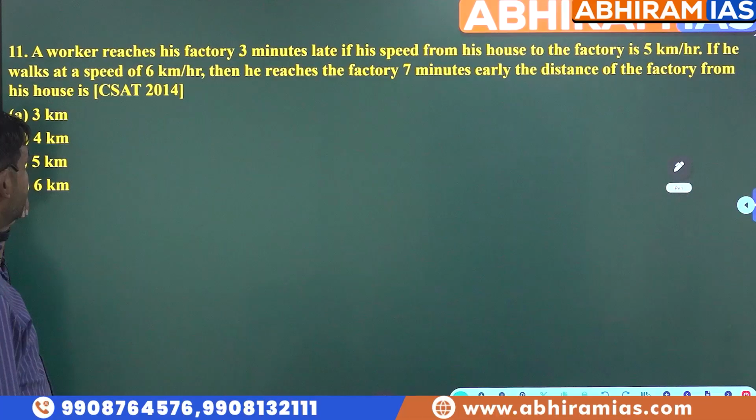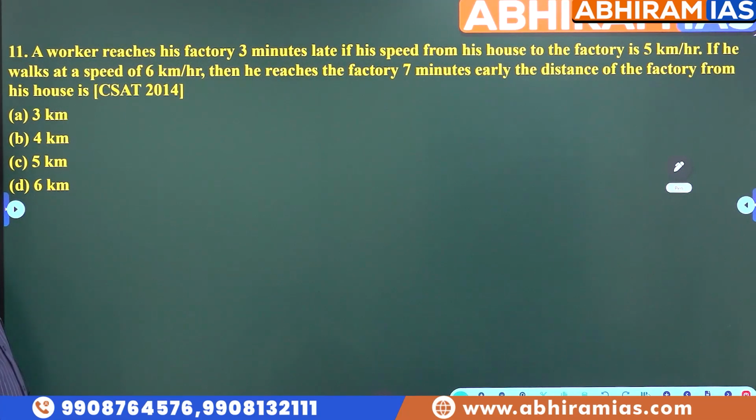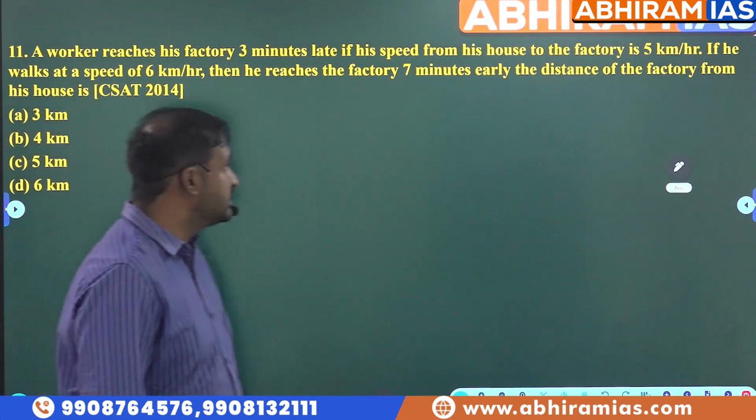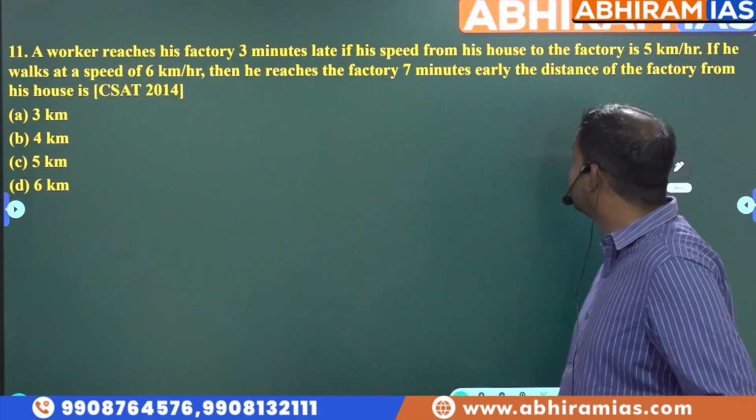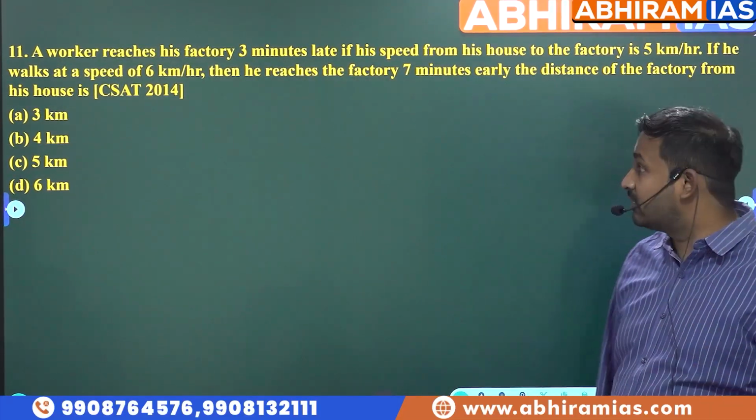Now see here, a worker reaches his factory 3 minutes late if his speed from his house to the factory is 5 kilometers per hour. If he walks at a speed of 6 kilometers per hour, then he reaches his factory 7 minutes early. The distance of the factory from his house is? This is the question they have asked.